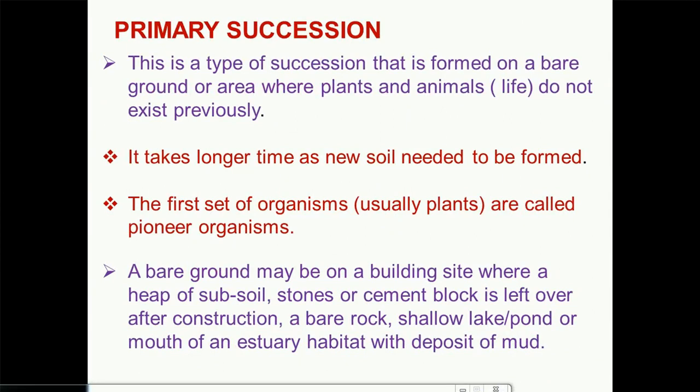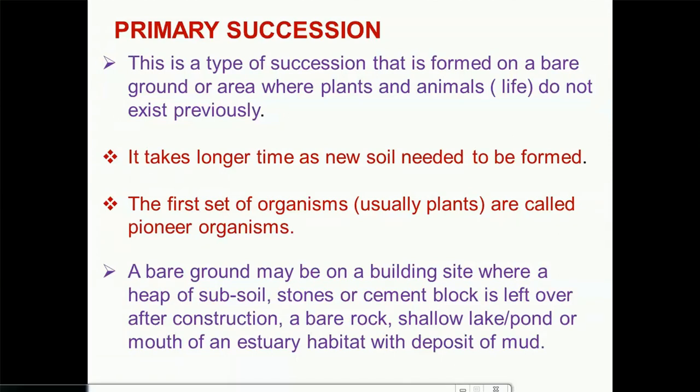So primary succession is a type of succession that is formed on a bare ground or area of land where plants and animals do not exist previously. So if you have a bare land, and there is no plants found there, no form of animals found there, that place is a good place for primary succession to take place. Now it takes longer time because new soil needed to be formed on such land. So no soil initially, so that must first of all take place before any other thing.